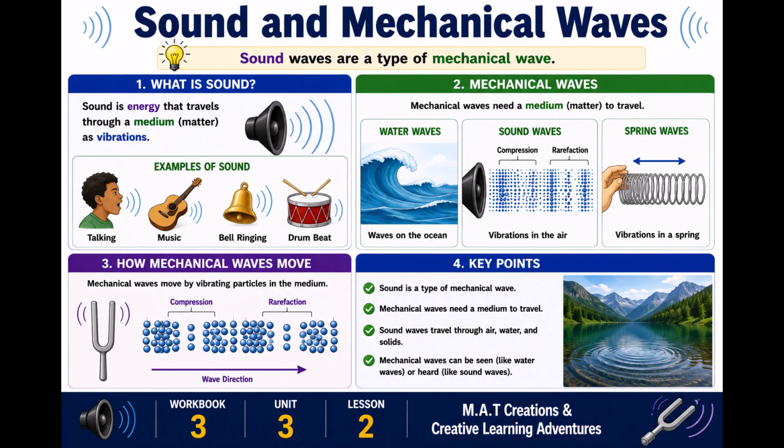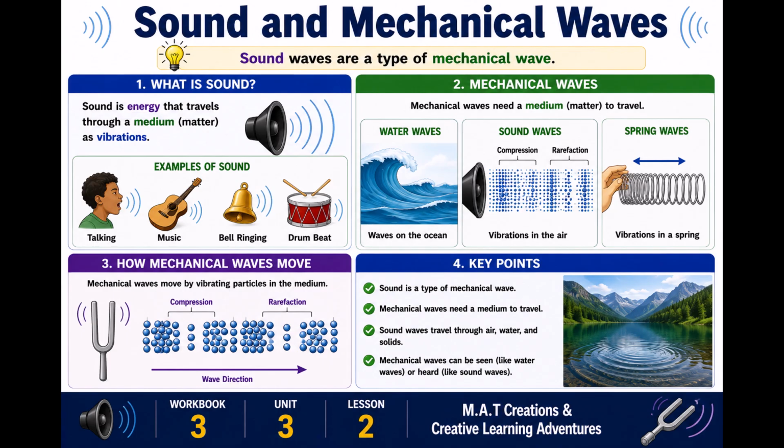Sound and mechanical waves. Sound waves are a type of mechanical wave. Sound is energy that travels through a medium, which is matter, as vibrations. Mechanical waves need a medium, which is matter, to travel. Water waves, waves on the ocean. Sound waves from a speaker, vibrations in the air. Spring waves, vibrations in a spring. How mechanical waves move: mechanical waves move vibrating particles in the medium.